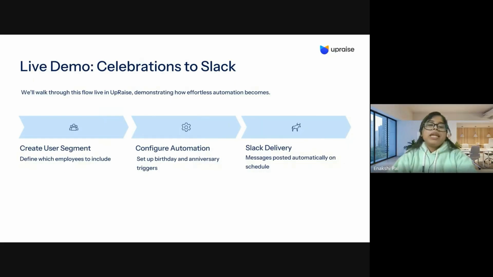Next up, I'll show how to set up the automation rule for birthdays and work anniversaries, where you will define the timings and the delivery channels. And finally, we will see how these messages are automatically posted to Slack without anyone needing to manually send them. So let's now jump on to the demo quickly.